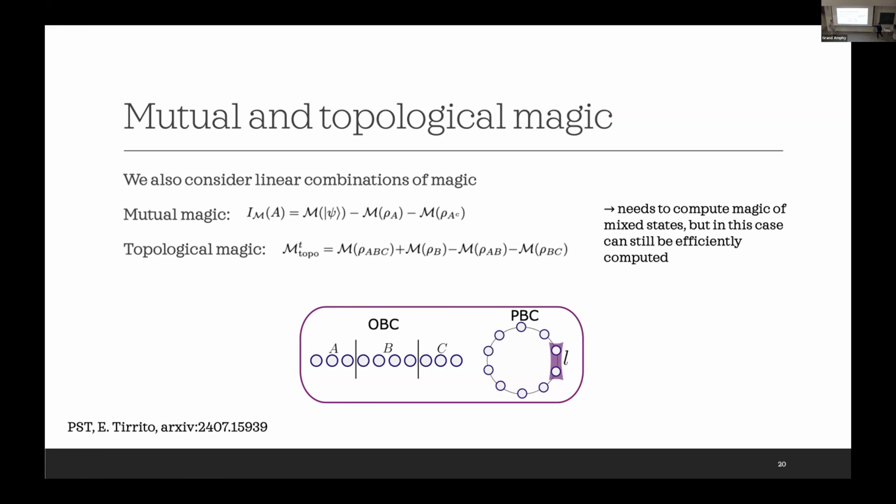So the mutual magic is a proxy of the first subleading contribution of the magic. The topological magic, for example, gives you the second-order subleading contribution because it cancels the volume and area law. This is also true for entanglement, but not for the mutual information. It doesn't give you the subleading contribution, but if you look at the topological magic, you can see the topological contributions of the entanglement.